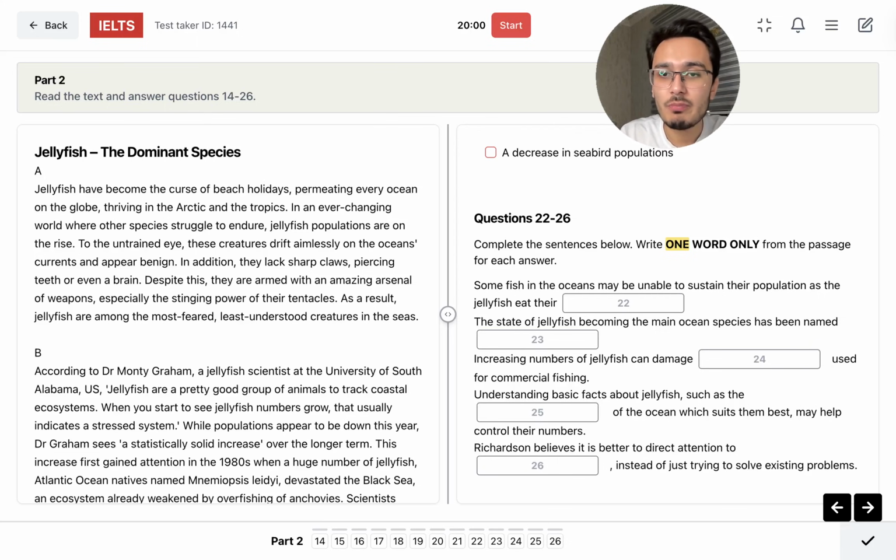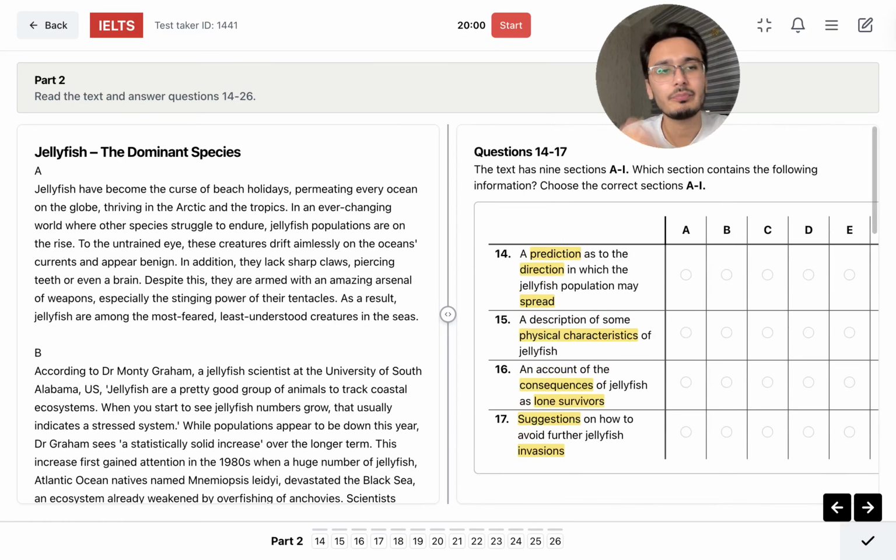Some fish in the oceans may be unable to sustain their population as the jellyfish eat their what? So unable to sustain some fish. It's about other fish, other types of fish, unable to sustain their population. Jellyfish eat their what? Maybe their eggs. Maybe their small children, like small fish, right? Kids. I don't know. So I'm just gonna start doing it now.